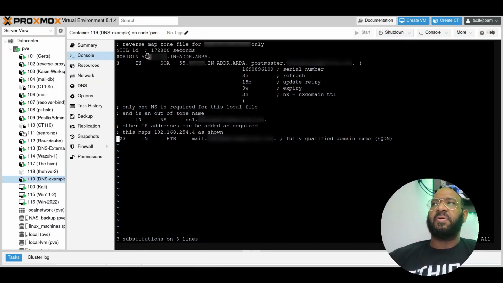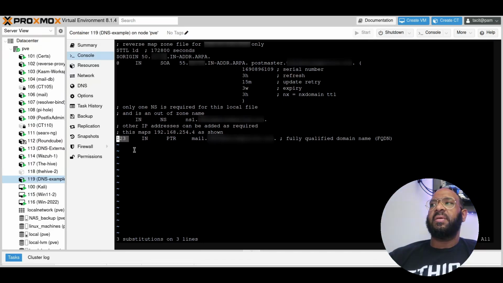The first octet in your IPv4 address is going to be the second to last entry, and then the second one is going to be the third to last entry, and then the third one will be the last entry on the left, reading right to left for origin. And then the very last octet will be the subdomain of the resource record you specify at the bottom.